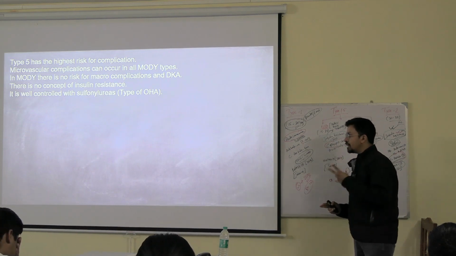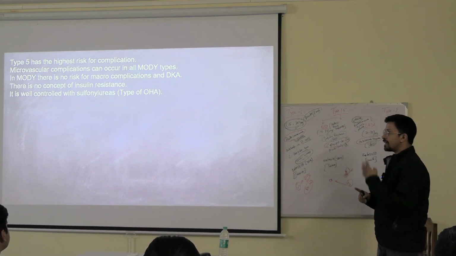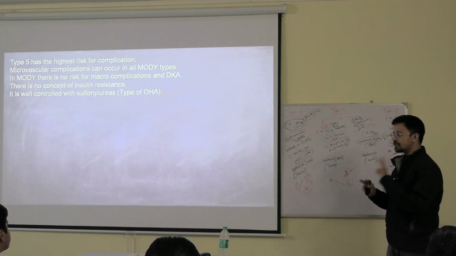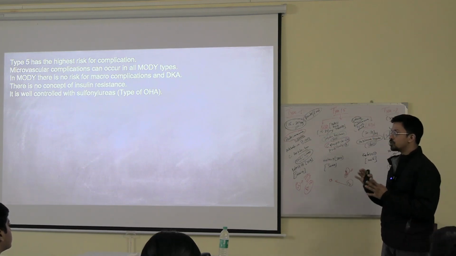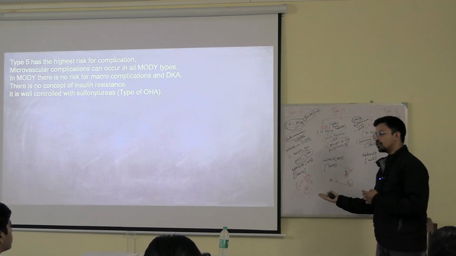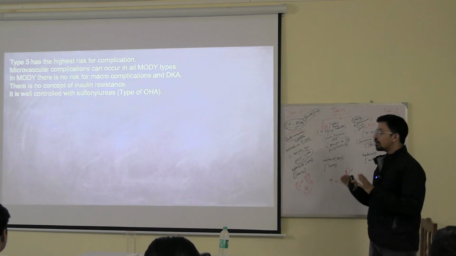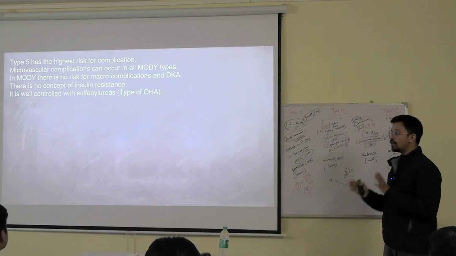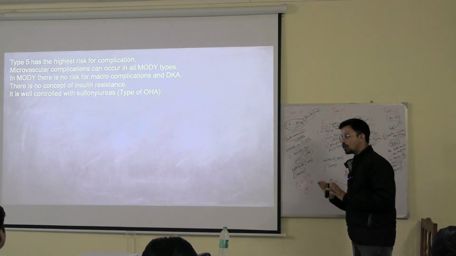Type 2 is common in children, happening because of an enzyme defect, glucokinase. Type 3 and 5 are because of a transcription defect. Type 3 is most common in India and worldwide. Type 5 has the highest chance to complicate. Even if it complicates, it can complicate into microcomplications only. Macro complications are never seen in MODY. They do not require that much treatment also. Even if it requires treatment, only oral treatment is enough. Got it? Fine.